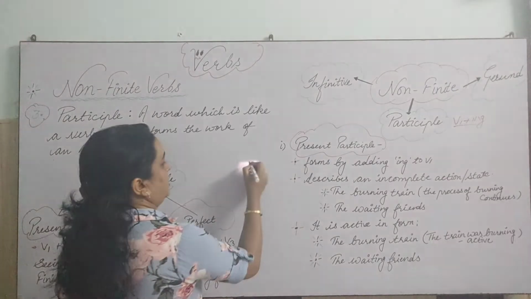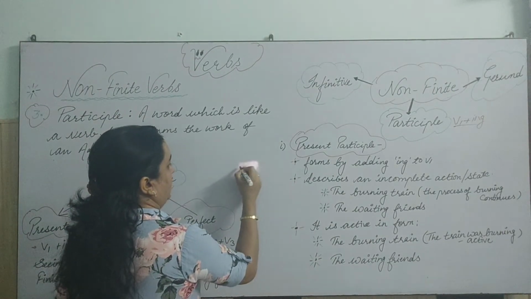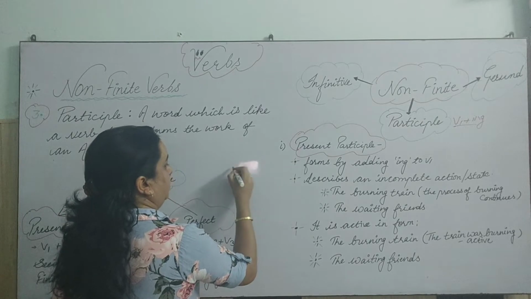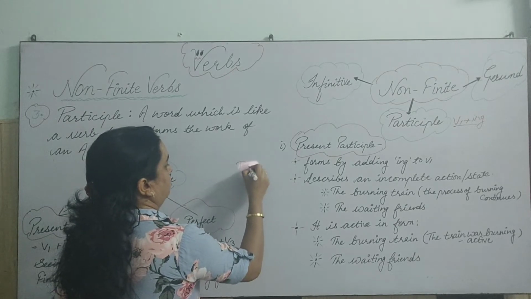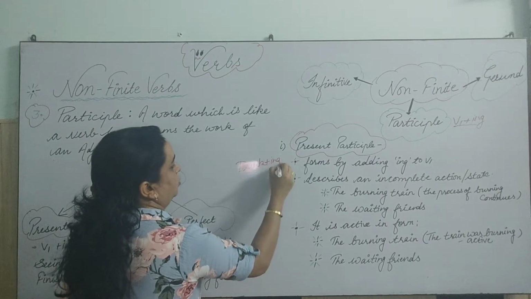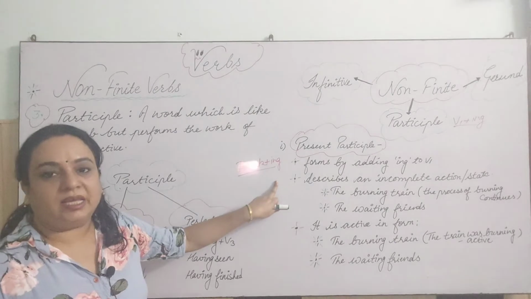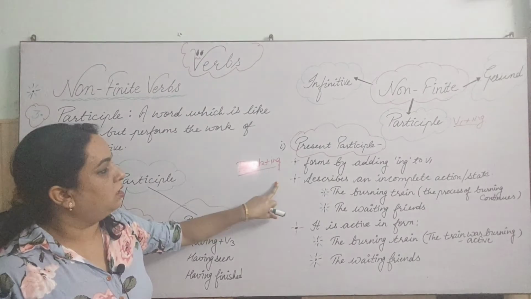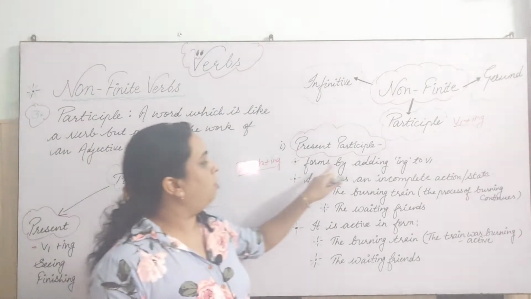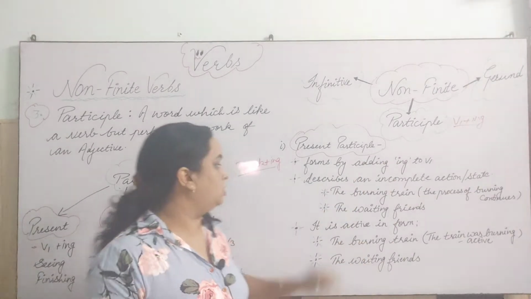Suppose we take see, and let's take one more, drink. So drink plus ing gives drinking, singing, playing, something like that. It is formed by adding ing to verb first.